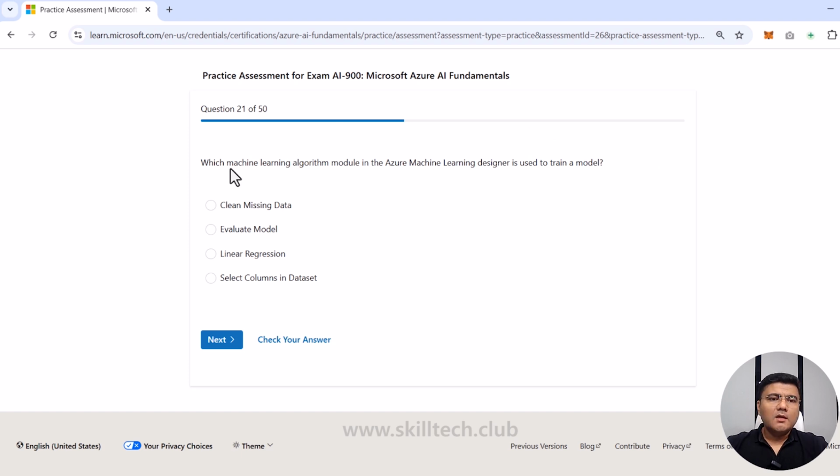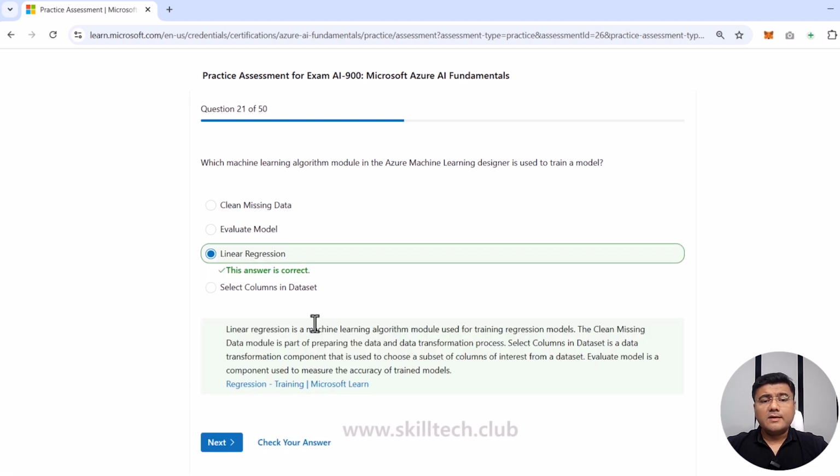Question number 21. Which machine learning algorithm module in the Azure Machine Learning Designer is used to train the model? Now this time they're asking you about the algorithm. Clean missing data, evaluate model, linear regression, or set column in data set. I'm going to choose evaluate model because normally before evaluate model, we are going to do training. Also, they're asking about a learning algorithm, so that can be linear regression also. So let's go with linear regression and we'll check this. And I think this is the right answer. Evaluate model is mostly going to come after training the model so that we can evaluate it. Linear regression is the only algorithm here, so I'm choosing this one.